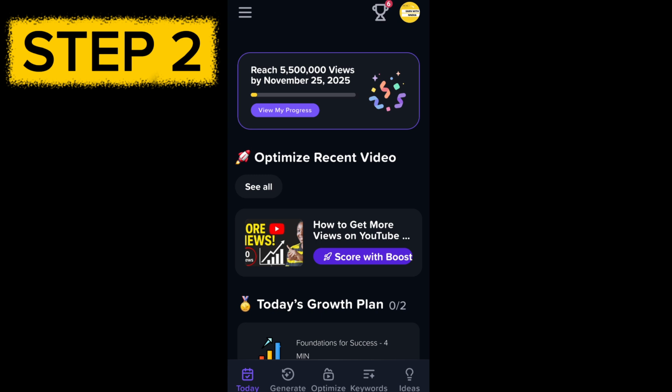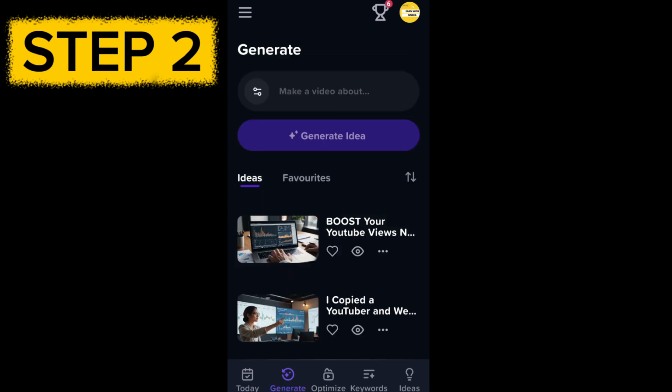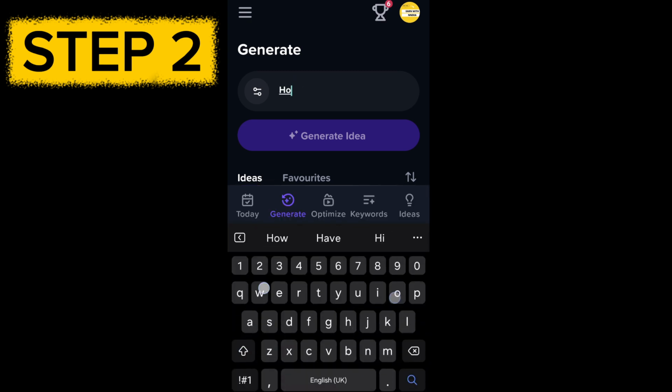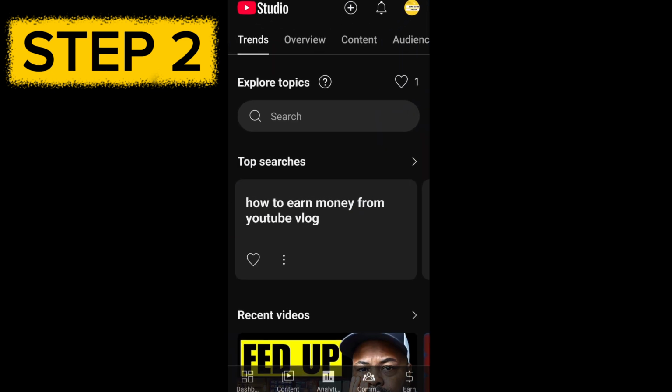So you click on this part that says Generate. This part that says Generate, make a video about. Here you now put that video title, which is how to make, what was the title? Sorry guys, I forgot it. Let me just click check.